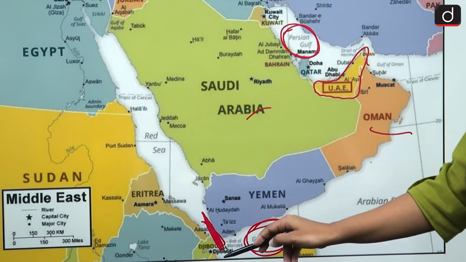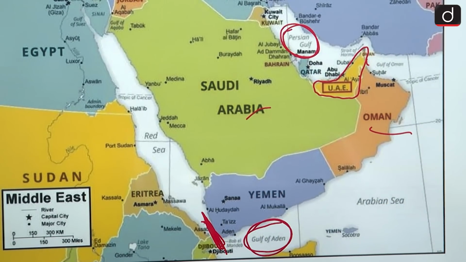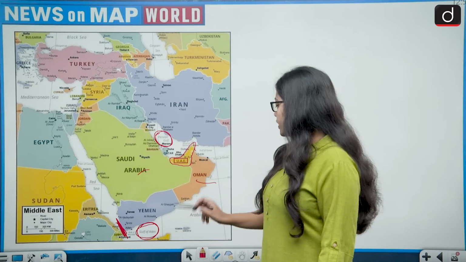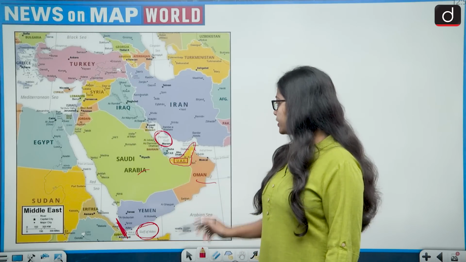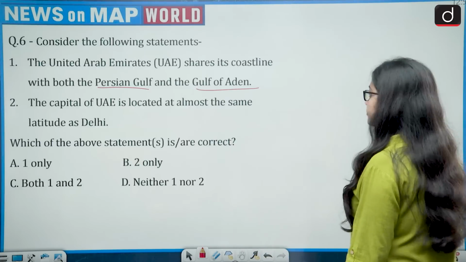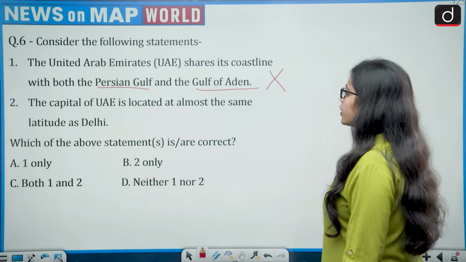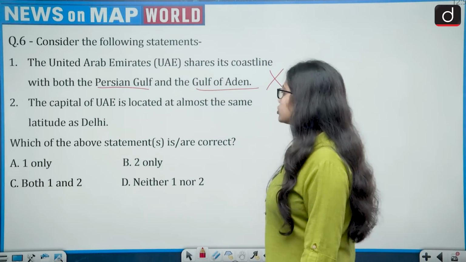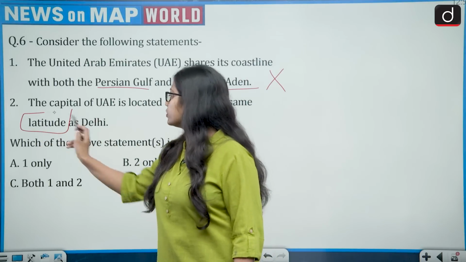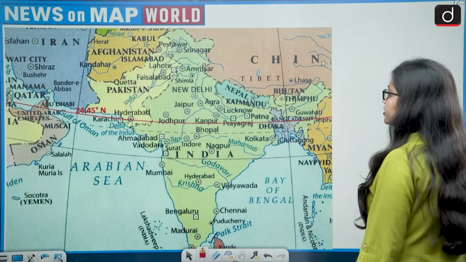So this is the location of Gulf of Eden. So it is lying to the south of Yemen. So UAE is not sharing border with Gulf of Eden, it is sharing border with only Persian Gulf. So first statement becomes wrong. Second, the capital of UAE is located at almost the same latitude as Delhi. Same latitude. So let's see this.